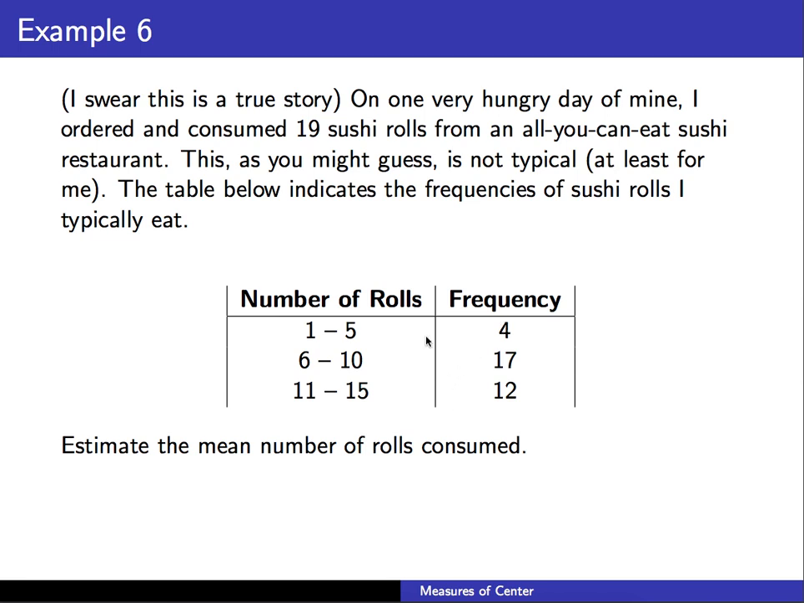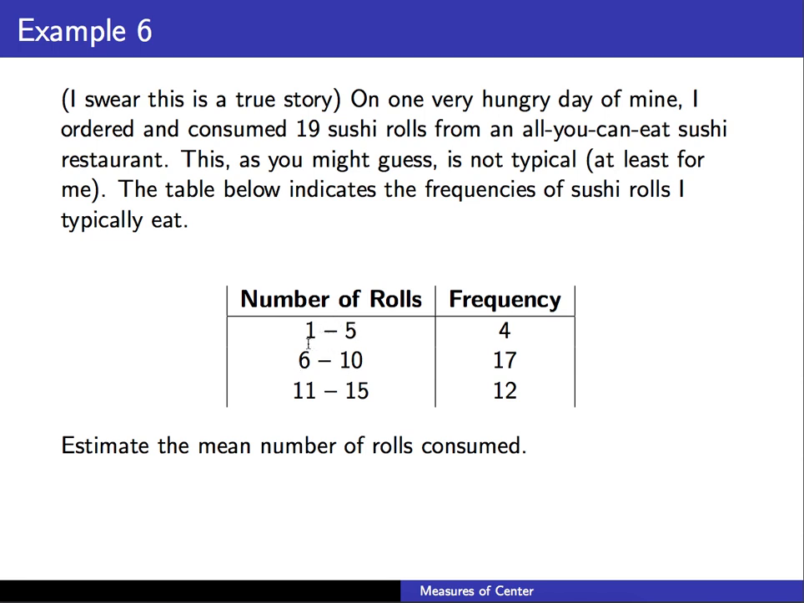Well, again, I know that 4 times I had between 1 and 5, but I don't know, was it 5, 5, 4, and 4? Was it 3, 4, 5, and 3? Have no idea. Same thing with these other classes as well, these other frequency groups. So the best that we can do to estimate the mean is to take the class midpoint of each of these classes.